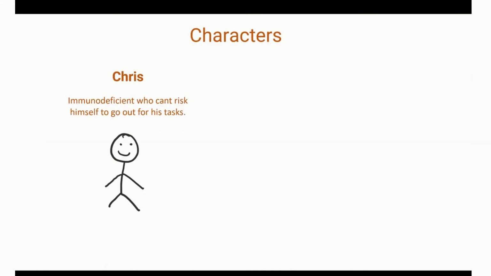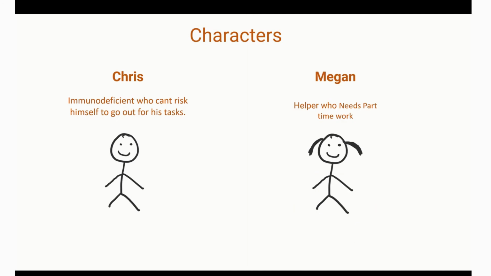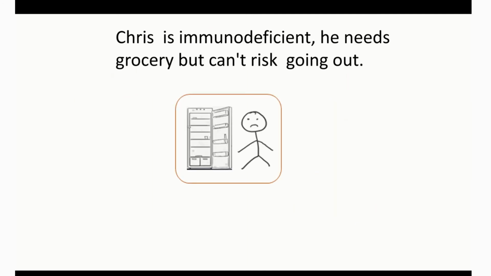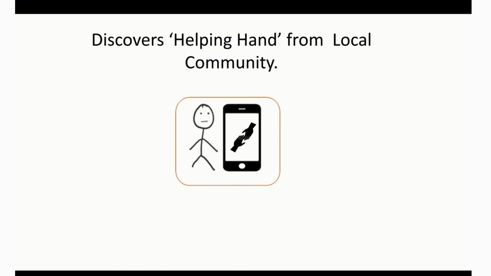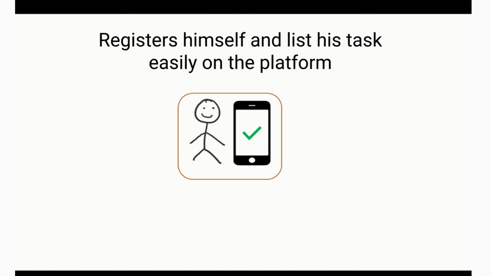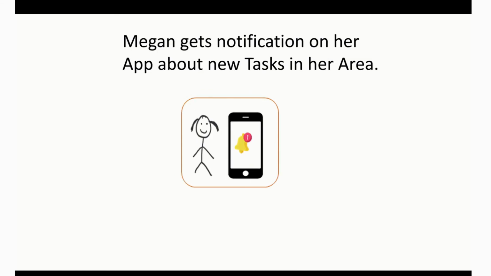Introducing two central characters in our storyboard, Chris and Megan, who needs part-time work. Chris is immunodeficient. He opened up his fridge to find out that he's running low on groceries but sadly cannot go out. Thankfully, he discovers the helping hand from his local community. He registers himself easily and lists his task on the platform.